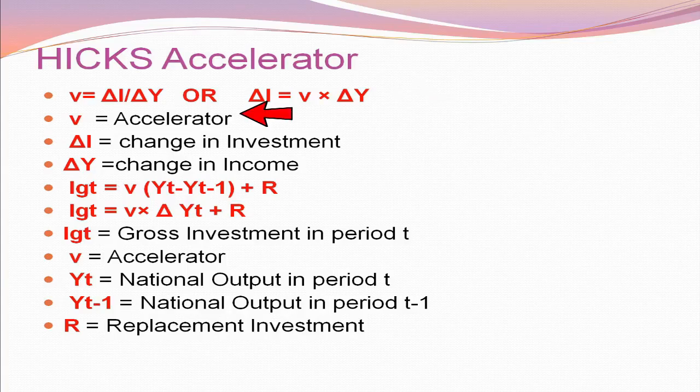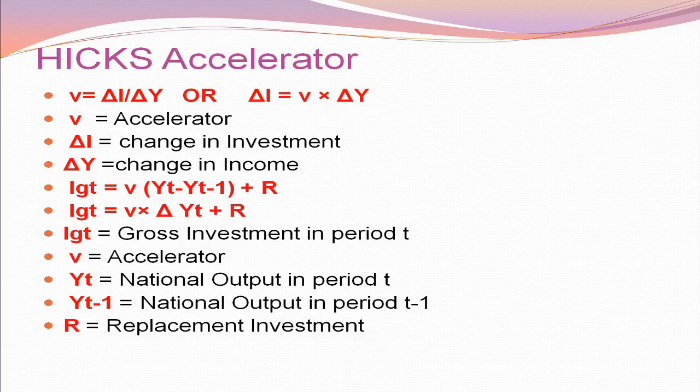Here V is equal to accelerator, delta I is equal to change in investment, and delta Y is equal to change in income. Accelerator V depends on the relevant change in output, that is delta Y, and the change in investment, delta I. It shows that the demand for capital goods is not derived from the consumer goods alone but from any direct demand of national output.